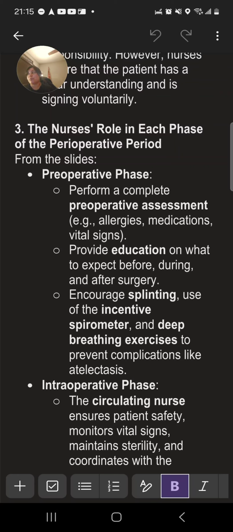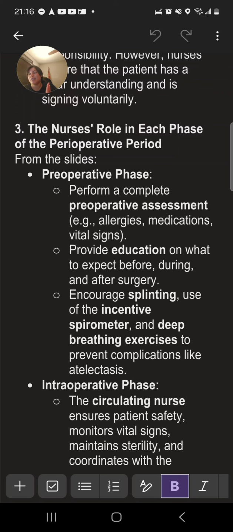An incentive spirometer is a device used to help patients take deep breaths. It encourages patients to inhale deeply, which improves lung expansion and keeps the airway clear. The device has a mouthpiece attached to a tube and a chamber with a ball or piston that rises when the patient inhales.